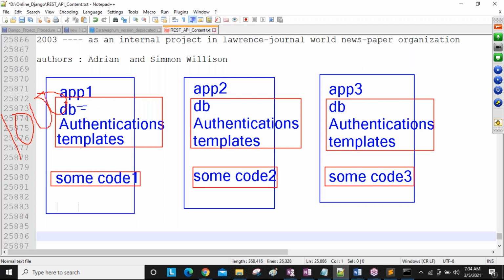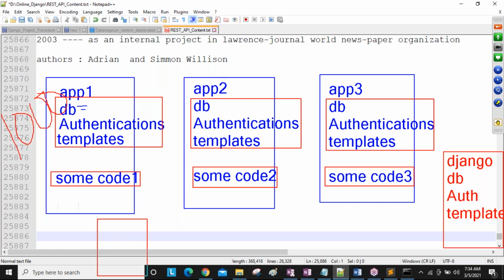That's why finally they factored out all the common code that is in every application. They took all these things out separately and maintained them in one place, guys, in one file. For example, consider this one to be Django. In this Django they maintain the DB related code, the authentication related code, and the templates related code. So later, when they are going to develop a new application, for example one new application here.